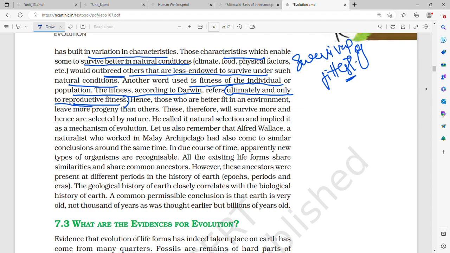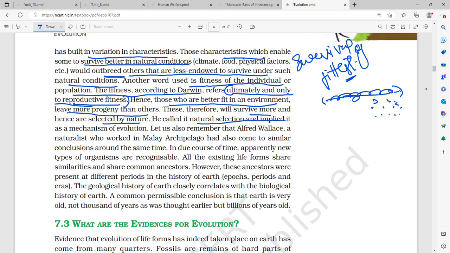That is, the variations which came by chance. Those who are better fit in an environment leave more progeny than others. At the end of the day, no organism is going to be immortal. So ultimately, being better fit for the environment means more progeny. The more you divide, the more progeny you'll have, more number of organisms in your species, and they will dominate the others. These therefore will survive more, and hence they are selected by nature.